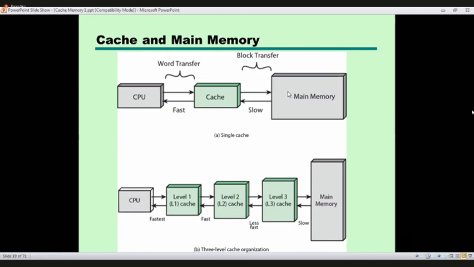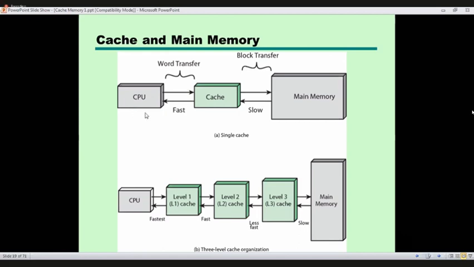If we find it in the main memory, we place a copy of that memory in the cache, and we take it to the CPU.